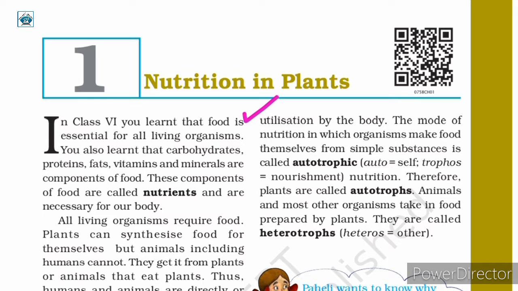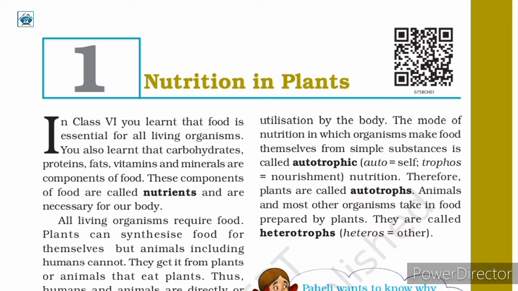The mode of nutrition in which organisms make food themselves from simple substances is called autotrophic. Auto means self and trophos means nourishment. So it is called autotrophic nutrition. Therefore, plants are called autotrophs.